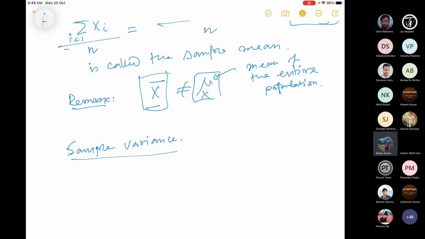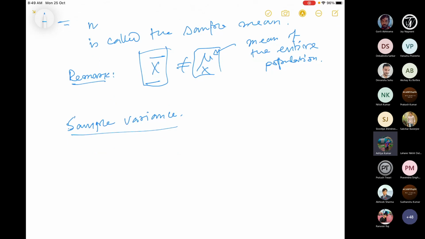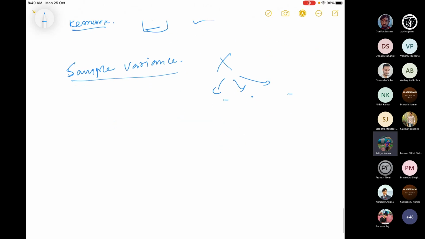Now, what is variance? Let us just recall. Variance of a random variable measures the variability of the data. How much does the data vary? You have a random variable, and it can take certain values. For example, here the lifespan for different kinds of objects, different kinds of batteries, will have some values. How much could this lifespan vary? That is measured by the variance, right?